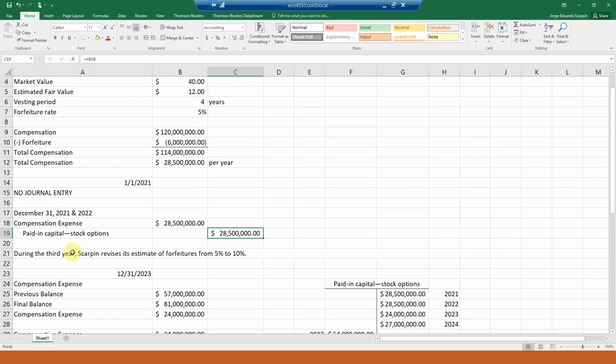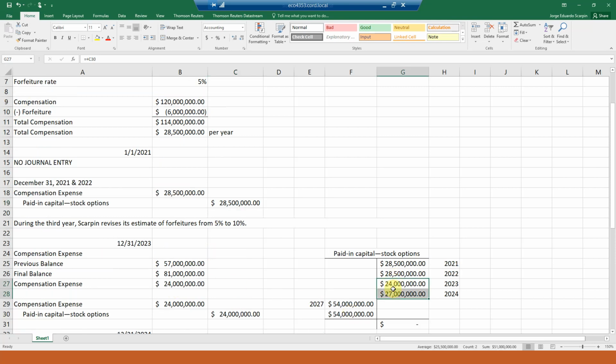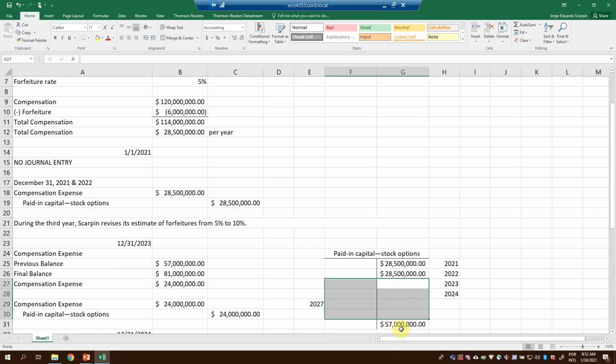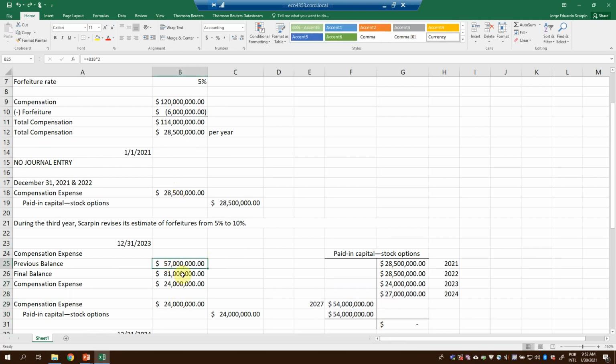During the third year, the company revises its estimate of forfeiture from 5 to 10. So, what do we have now? The previous balance is 57, 28.5 for both years. The final balance will be 81.